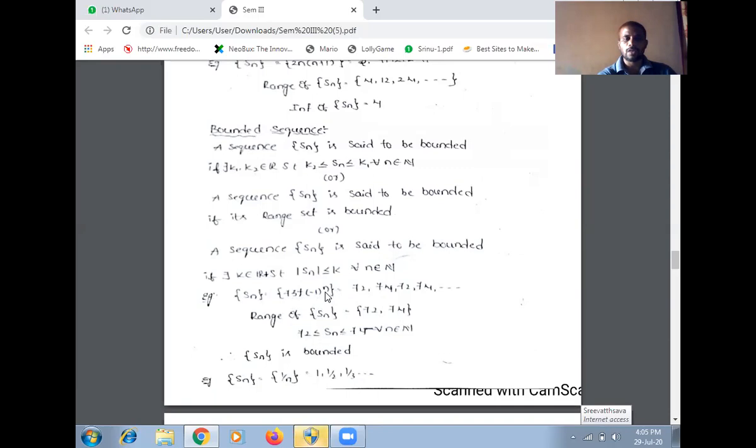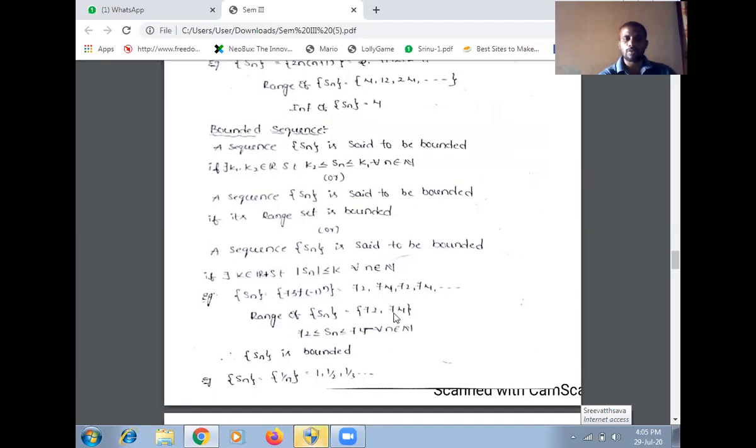If we give n equal to 1, we get 73 minus 1, which is 72. If n equal to 2, minus 1 whole square is 1, so 1 plus 73 is 74. The third term is again 72, and the fourth term is 74. So 72, 74, 72, 74 is the given sequence, with 72 and 74 as the repeated values.